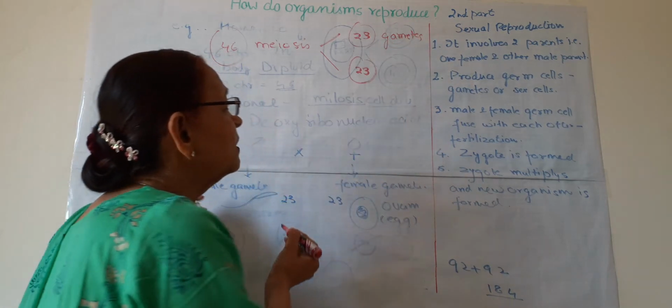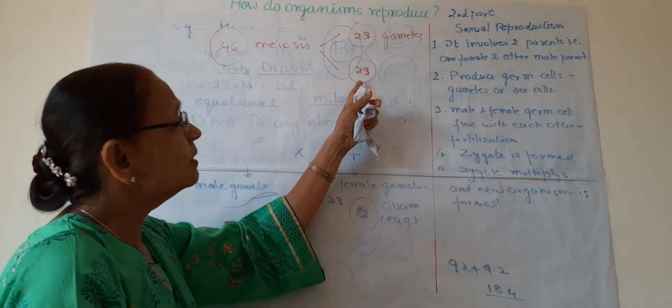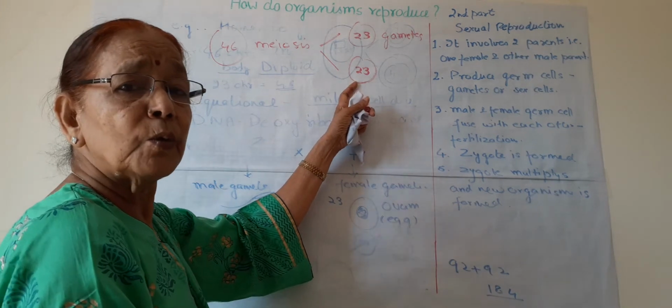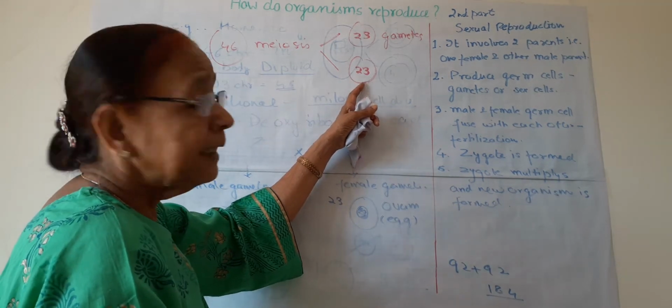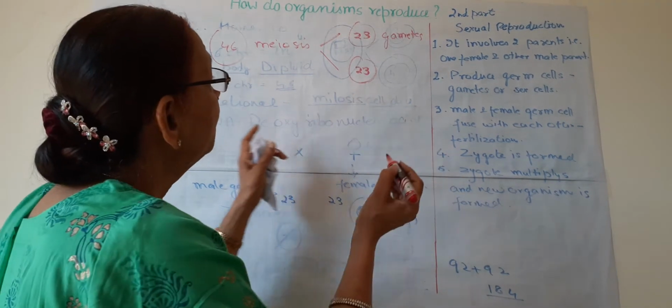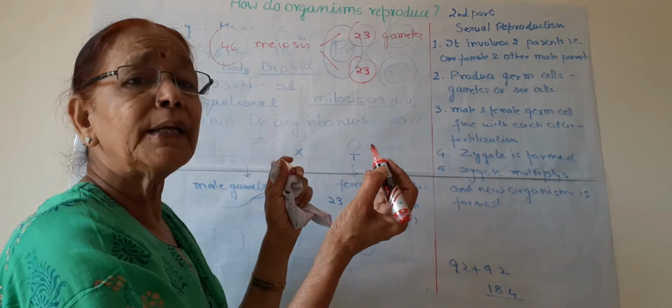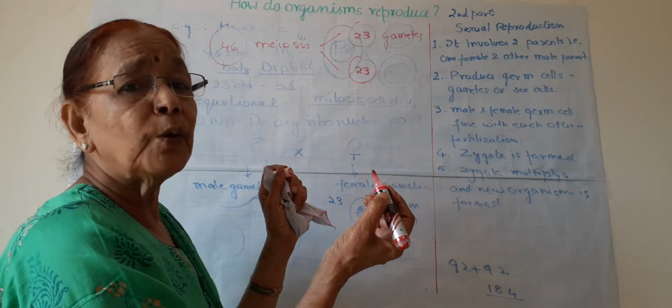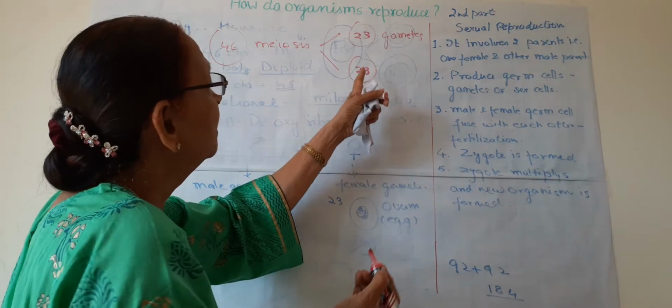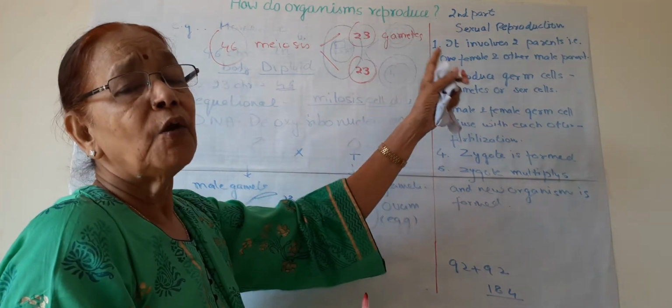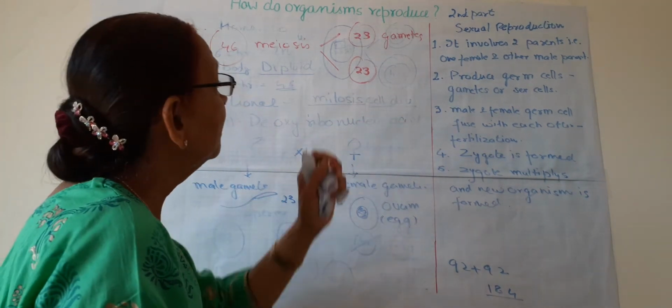On both sides, male and female, 23 chromosomes are there in the gametes, and when male and female gametes fuse to form a zygote, or fertilization takes place, then 23 plus 23, 46 chromosomes are achieved.